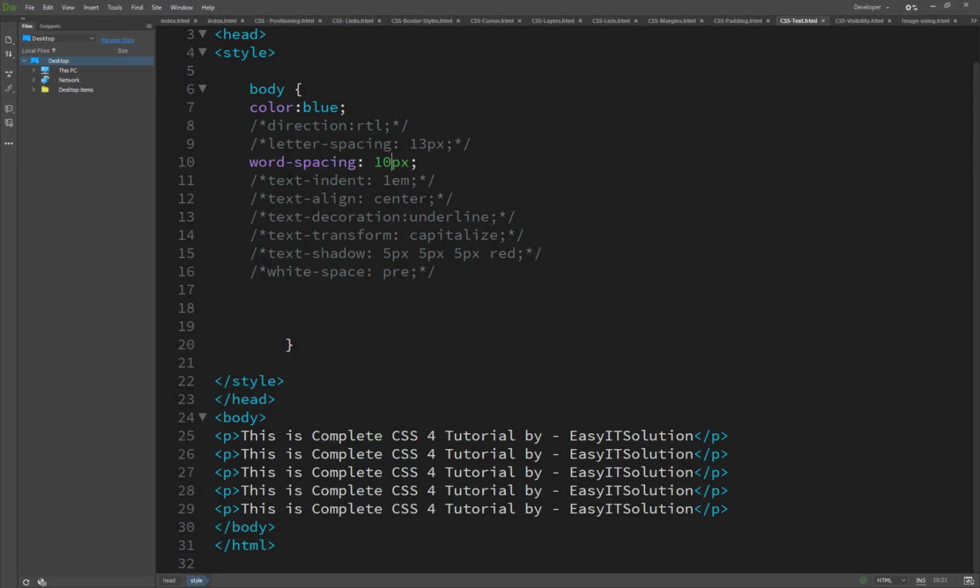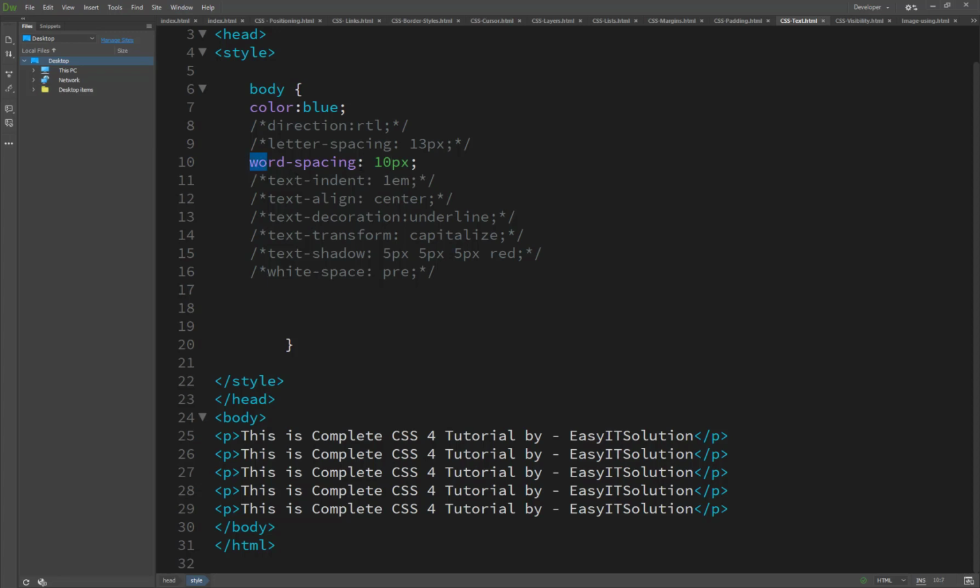And now text-indent. What is text-indent? Text-indent is basically a technique to indent the first line of a paragraph. The possible values are a percentage or a number, specifying how far to indent the text. Now we see the result here.